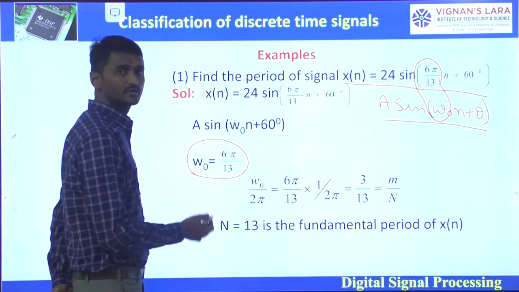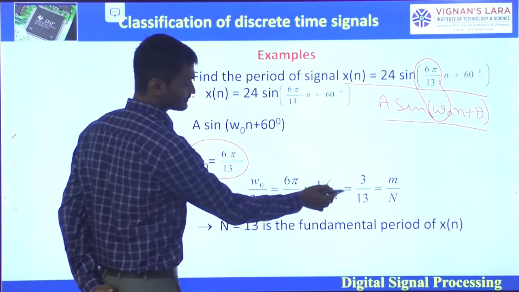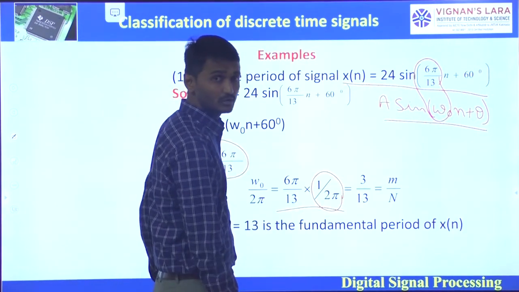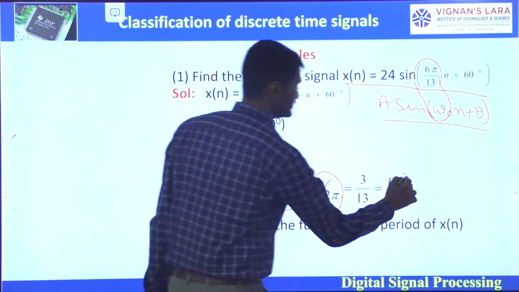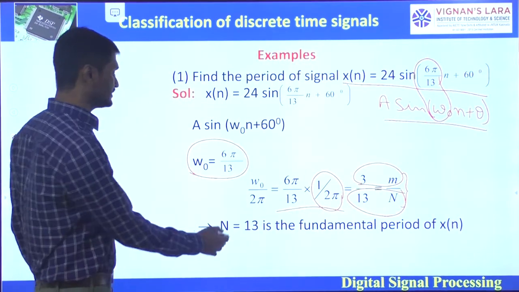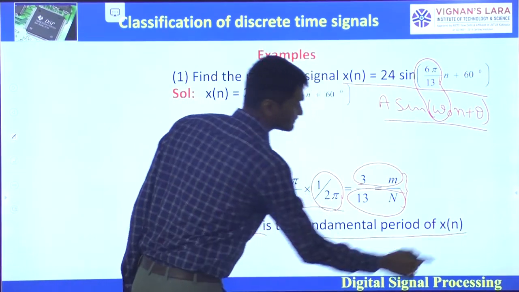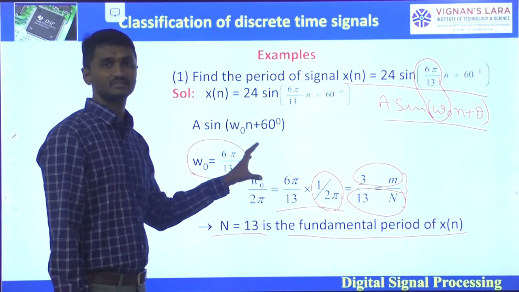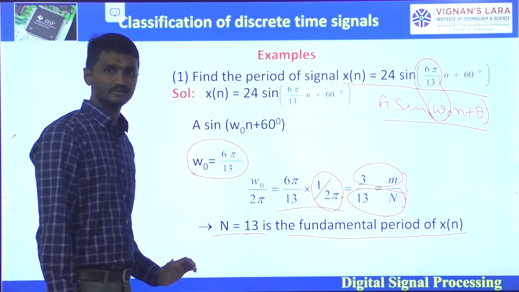So what is the condition to find the fundamental period? That is omega naught by 2 pi. Omega naught is 6 pi by 13, so divided by 2 pi, which is equal to 3 by 13, which is equal to m by capital N. So here m is equal to 3 and capital N is equal to 13. So capital N equal to 13 is the fundamental period of the given signal. The given signal x of n is periodic with the fundamental period N equal to 13, right?